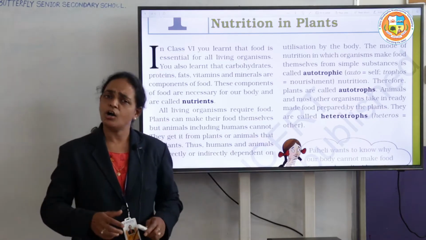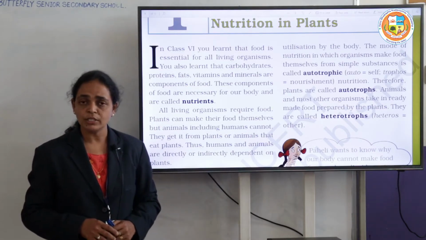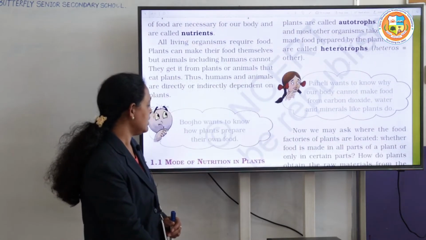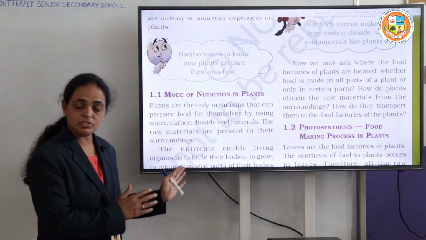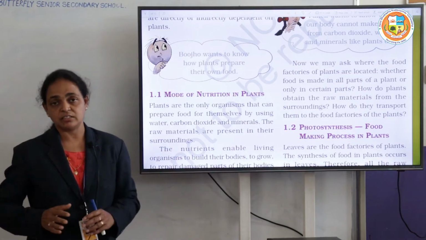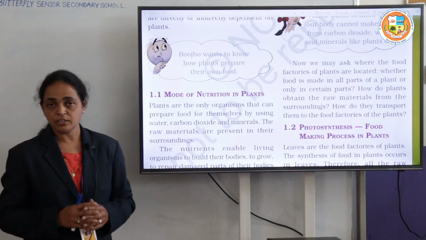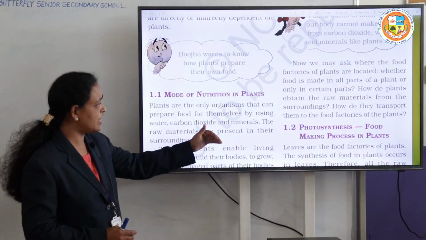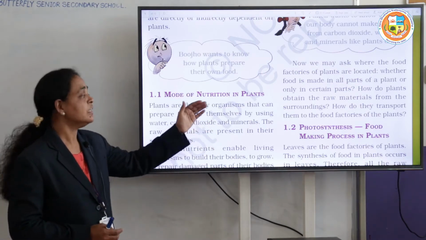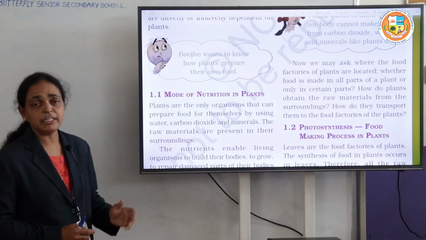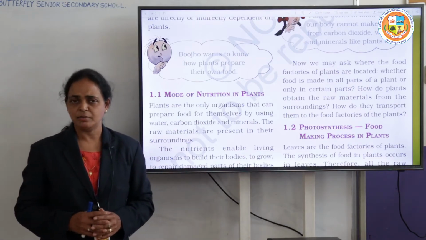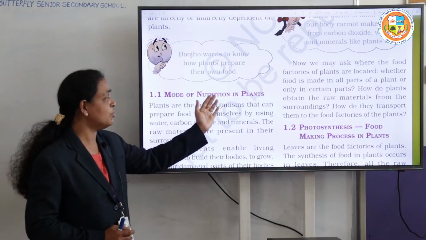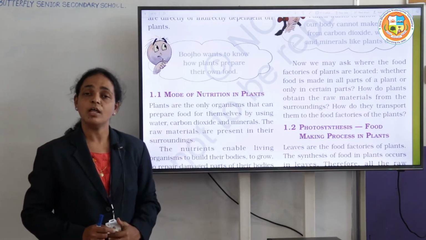Then how are the plants preparing their food? The plants prepare their own food by using some factors. First we have to know in which way the plants prepare their own food. There are different types of modes, means different ways. Now we have to learn the mode of nutrition in plants.